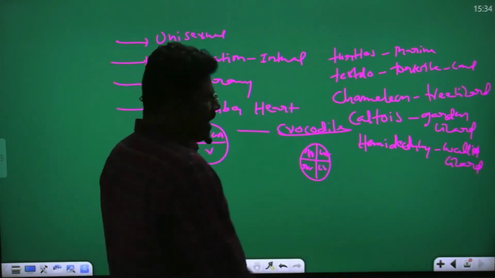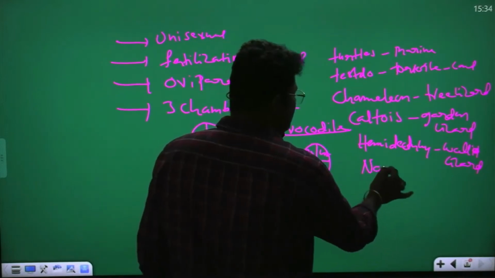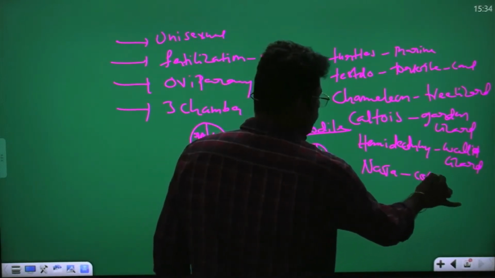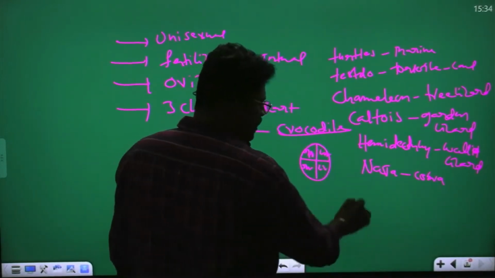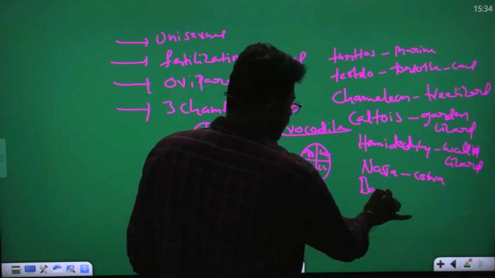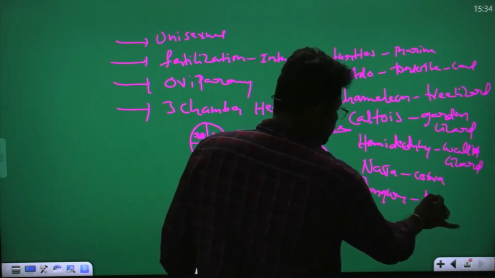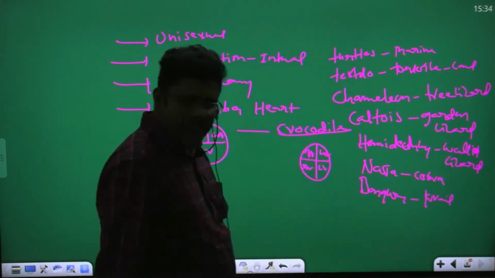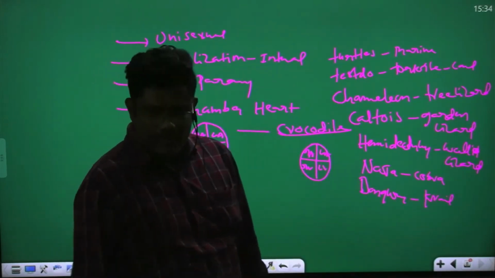Okay. And also you take the Naza. Naza is called cobra. You understand? Bangaras. Bangaras is called kite. Bangaras is called what? Kite. Kite ante telugulo katlapaa antam.